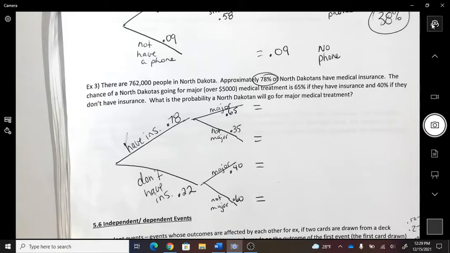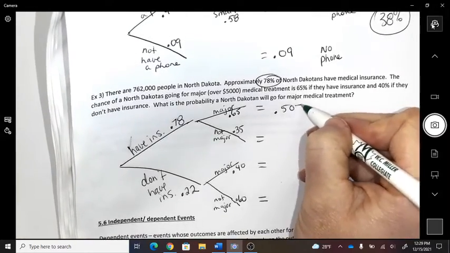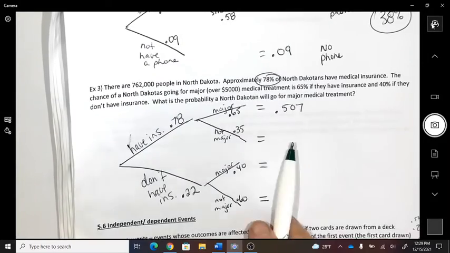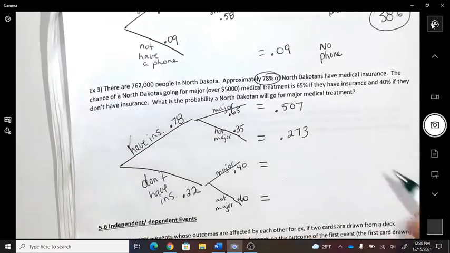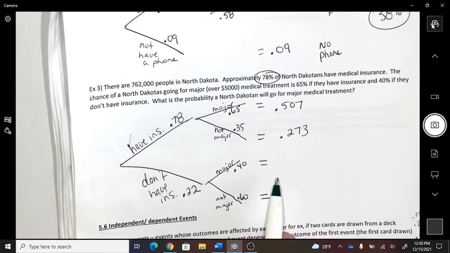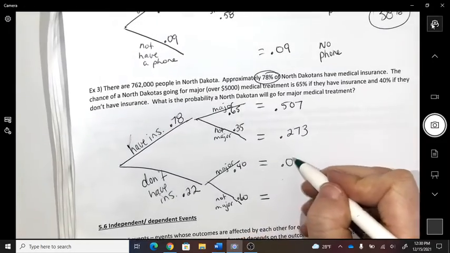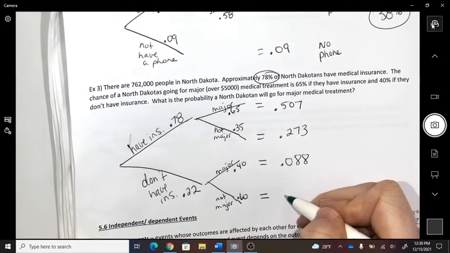Jonathan, do you have anything? Yeah, for the top one, I think 507. Okay. And the bottom one? Vincent, do you have the next one by any chance? Yeah, 0.273. Girls, who's offering me something here? The top one would be 0.088. And the bottom one is 0.132. Is that what you got?